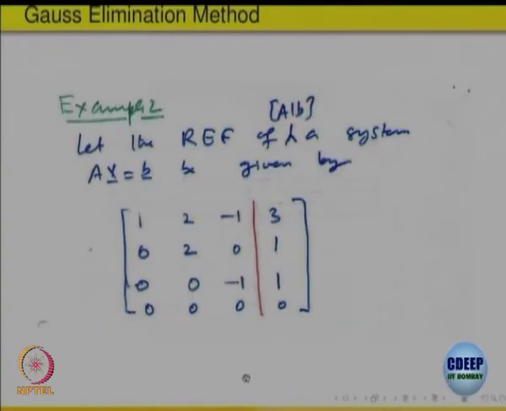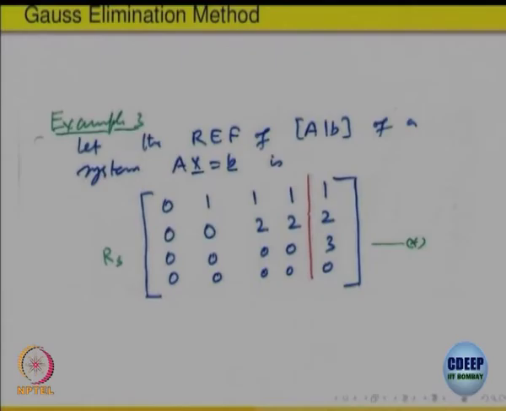If R is less than n, then n minus R variables get independent, arbitrary values, and then infinite solutions come, right. If R is less than n, then some columns will not have pivots, that means those variables will be determined in terms of the other ones. Okay. Now, let us look at another one. When I reduce the matrix A, the aim is to keep A and B side by side, make A into the row echelon form, and go on changing B accordingly, do not bother about it.